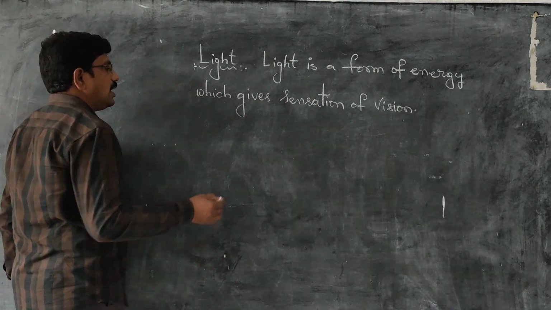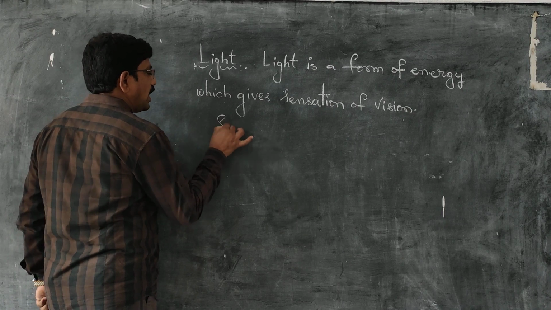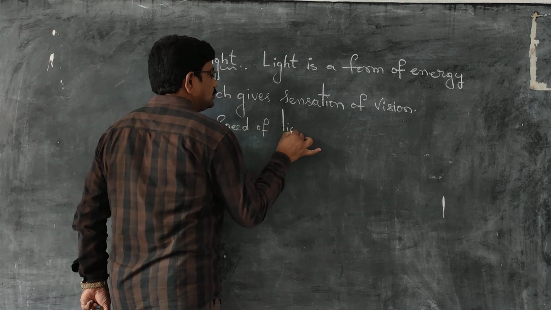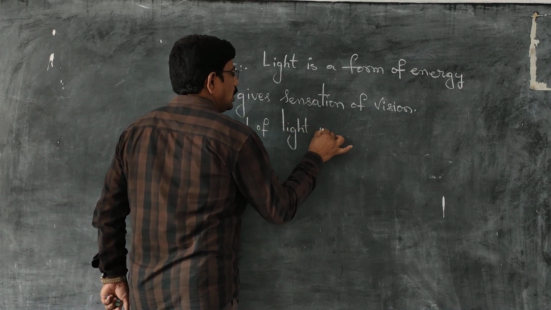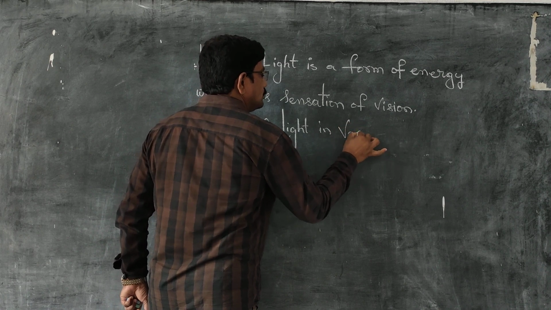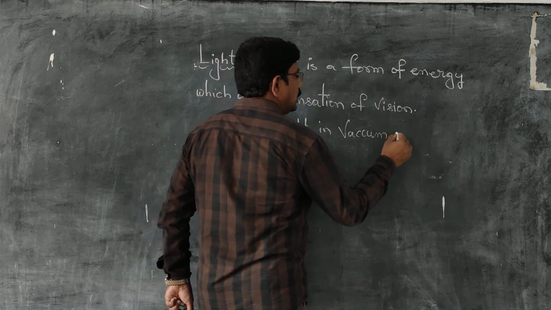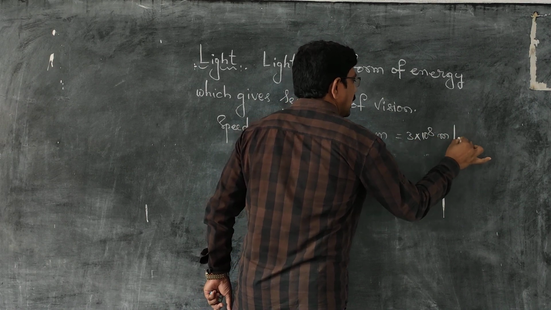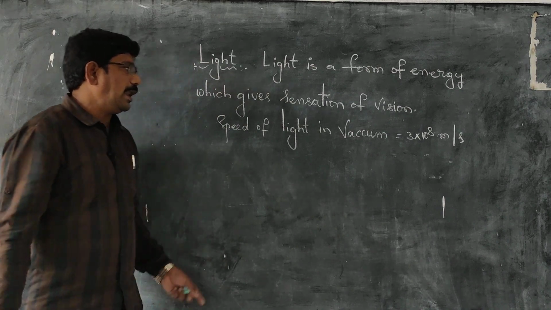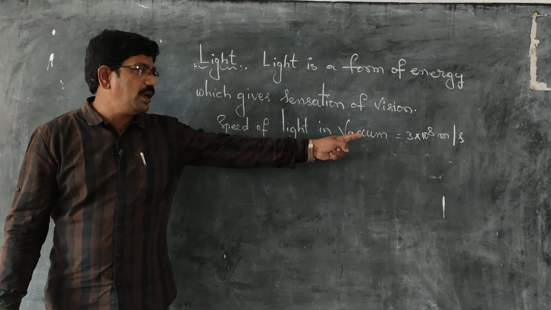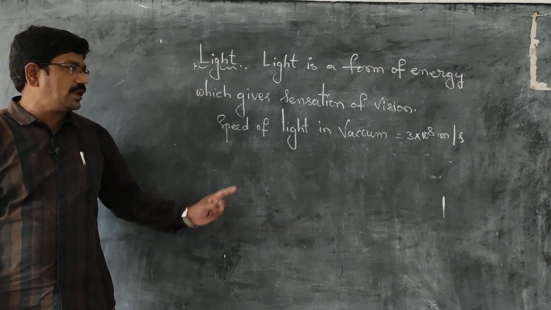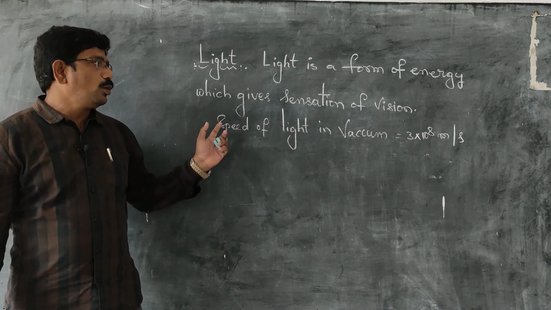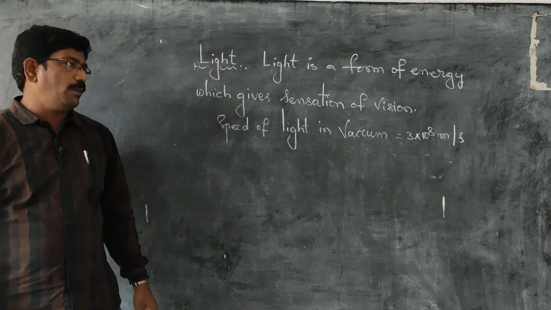Light always travels with a speed of, what is the speed of light? Speed of light in vacuum is equal to 3 into 10 to the power of 8 meters per second. It means light can travel in vacuum with a speed of 3 into 10 to the power of 8 meters per second. Means there is no need of media for the light to pass from one place to another place.